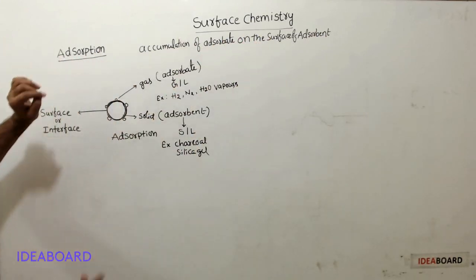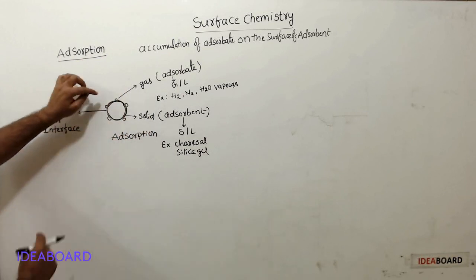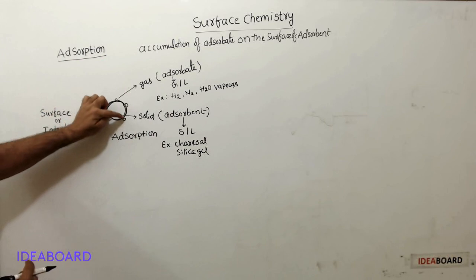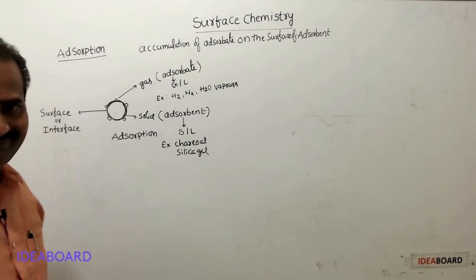These are adsorbate molecules. These adsorbate molecules are accumulated over the adsorbent surface. That is known as adsorption.